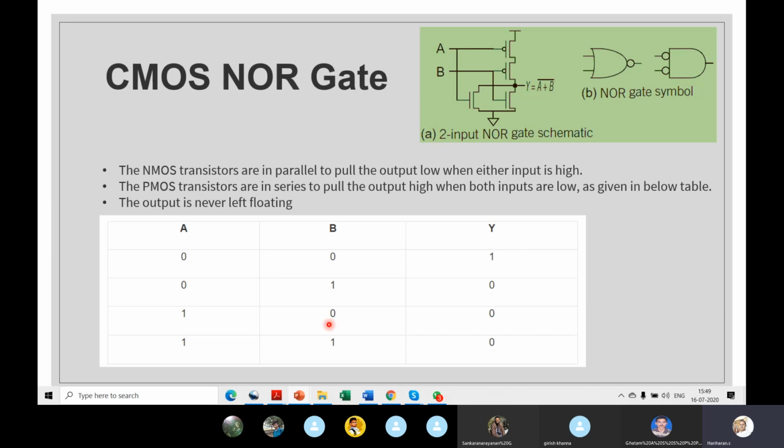That is the truth table. You need to understand this first. Understand what the OR is. The NOR gate is the OR gate plus the inverter, right? You know what an OR is. OR gate plus the inverter is a NOR. So you apply the truth table, and this is what you get. Should I explain the truth table?